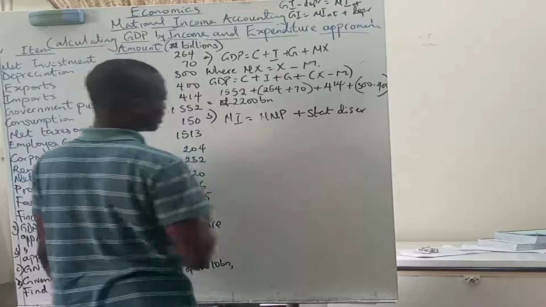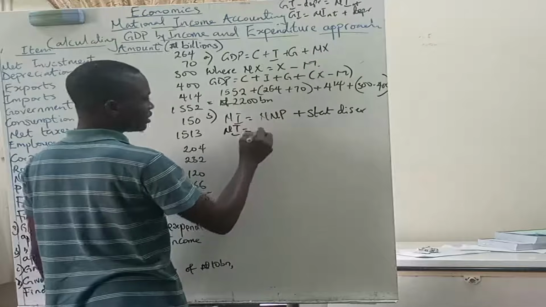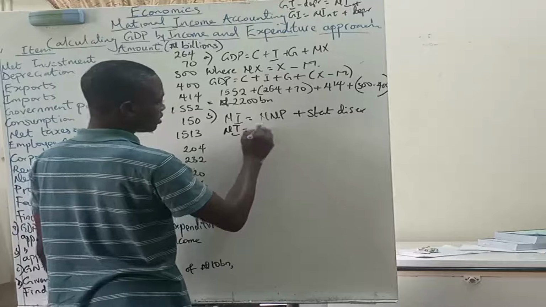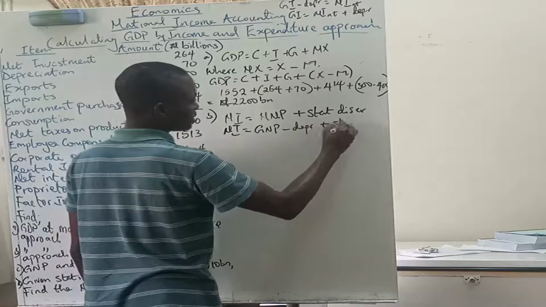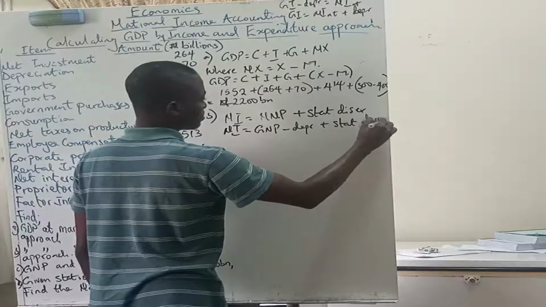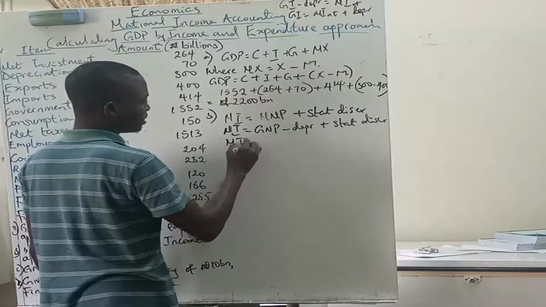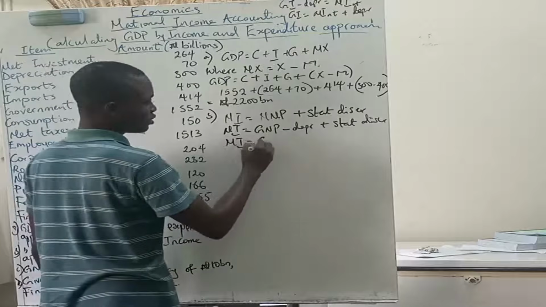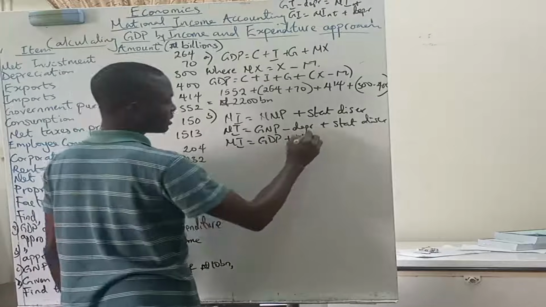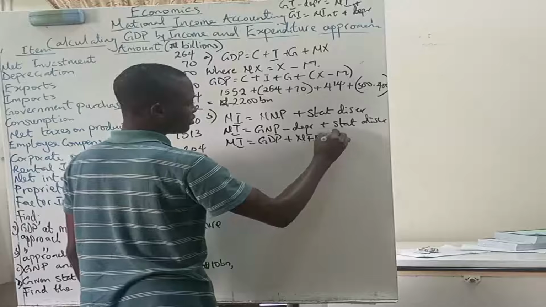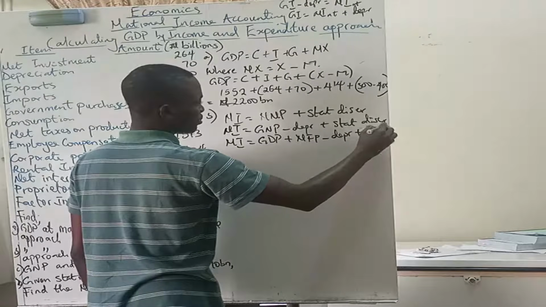Let me just leave it this way. National income is basically NNP, and NNP is going to be gross national product minus depreciation, plus statistical discrepancy. But then we can also break GNP down. GNP is simply equal to your GDP plus net income from abroad, which is simply net factor payment, minus depreciation plus statistical discrepancy.